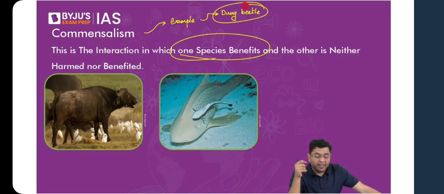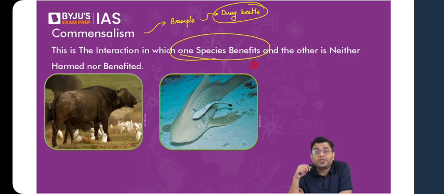Similarly is the case with egrets, this kind of bird species, and also various different types of storks. Whenever a heavy organism, such as a buffalo or a cow, walks through the grasses, you'll find a few of the birds keep on tracing their footsteps. Have you ever wondered why they do so? If you have not observed it till now, notice it from now on. Whenever a cow or a buffalo takes a stroll in the countryside, immediately a few birds start following the footsteps.